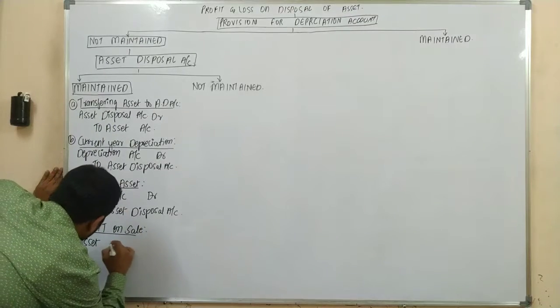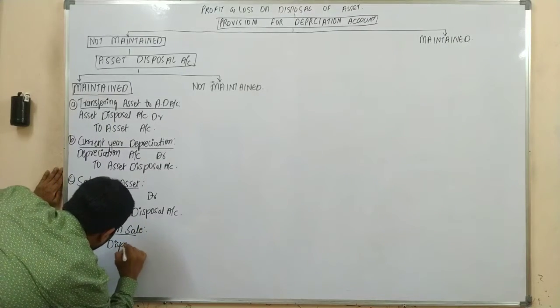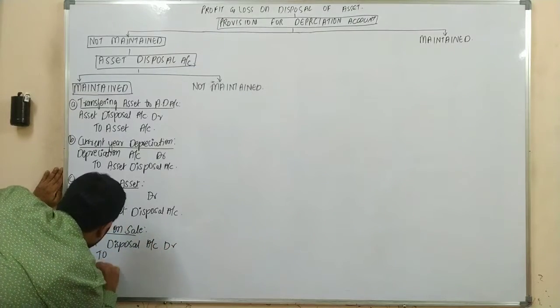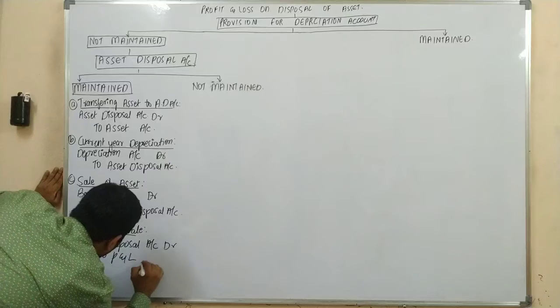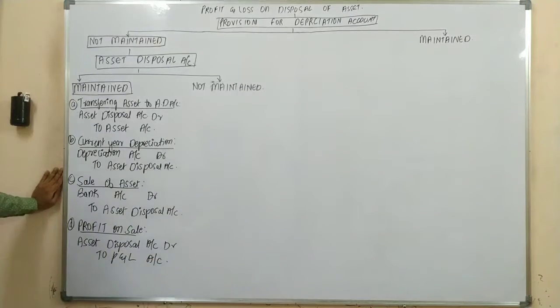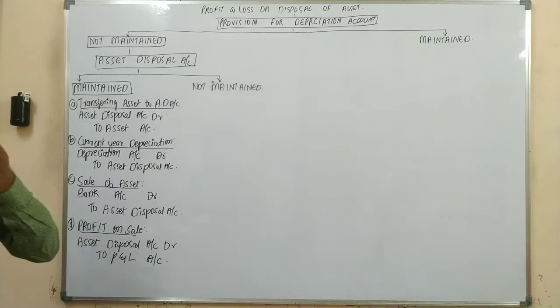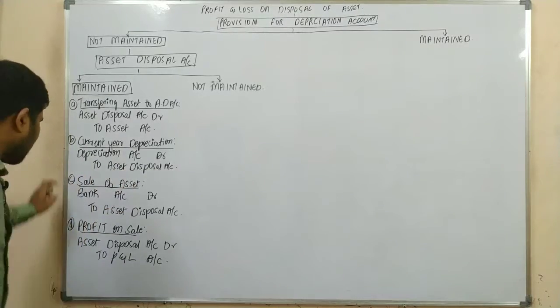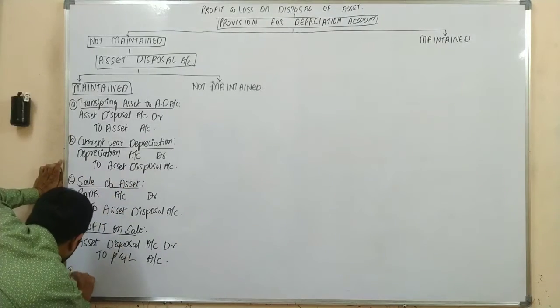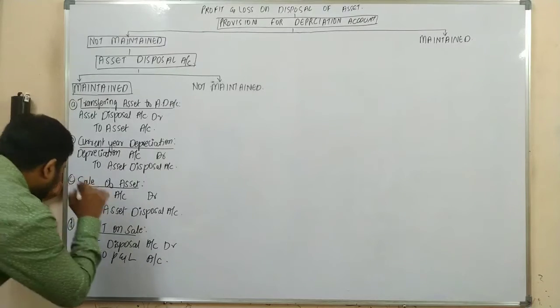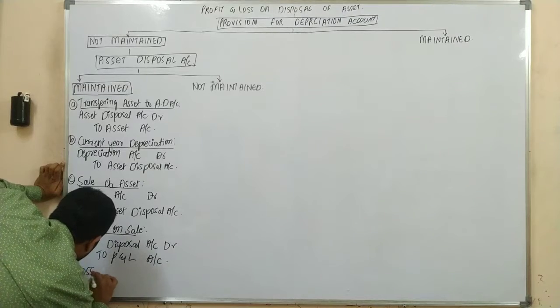So the journal entry would be asset disposal account debit to profit and loss account. Yes, sir. Why not asset account? Because the asset account was already closed. That is the only reason. Next one, there could be a loss also. Yes or no?